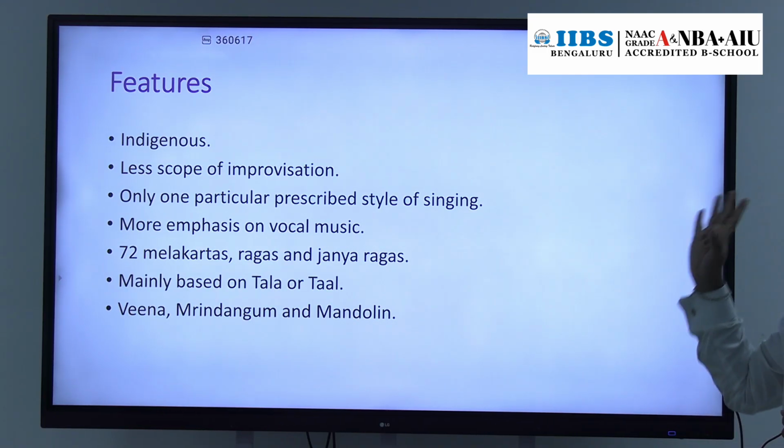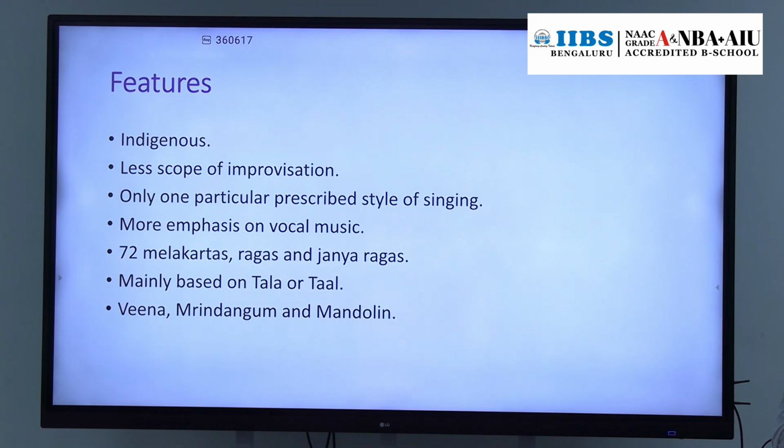Then in this Carnatic style of music, there is very little scope for improvisation. There are certain rules and regulations for singing and creating music. The artist has to follow those rules and regulations, that's all. Only a particular prescribed style of singing has to be followed.